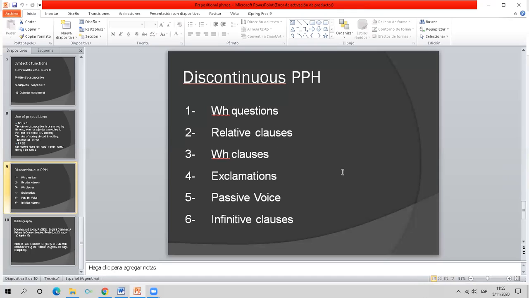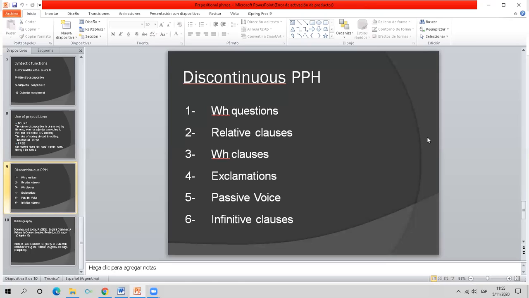Well, in the case of WH clauses, there is always this movement of the prepositional object, exclamations, oh, what a place to live in.